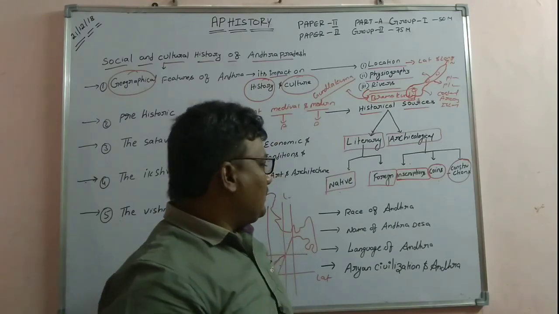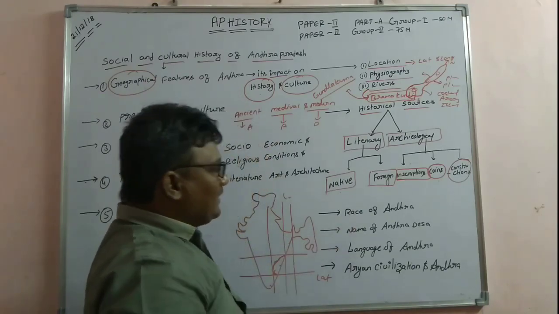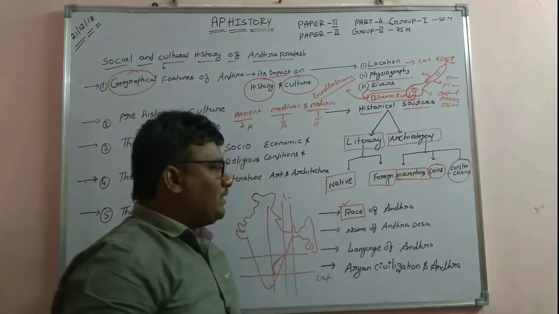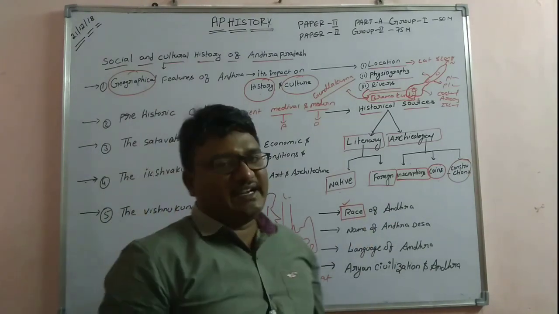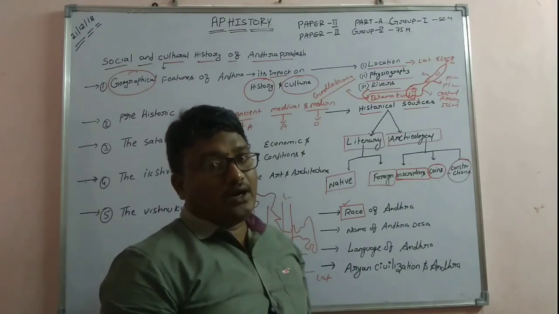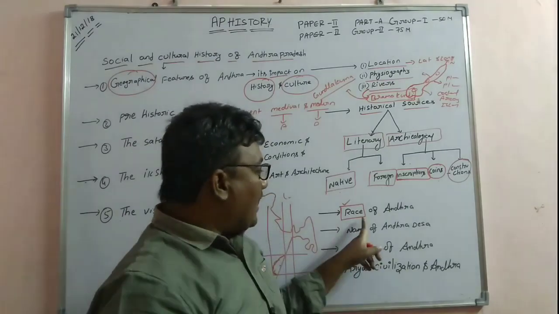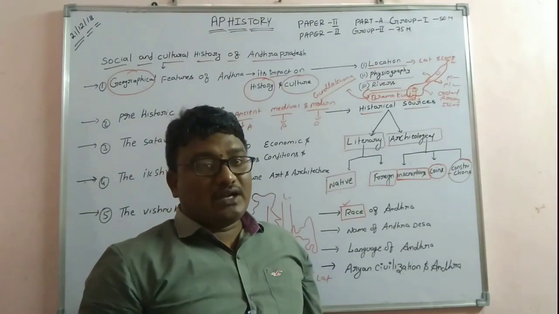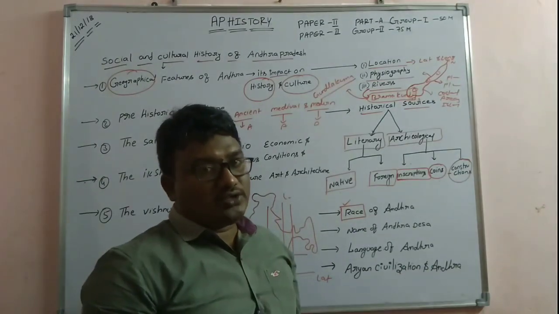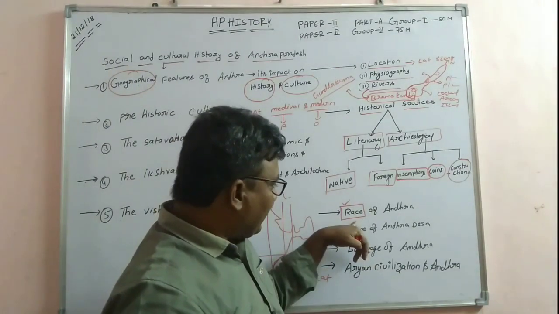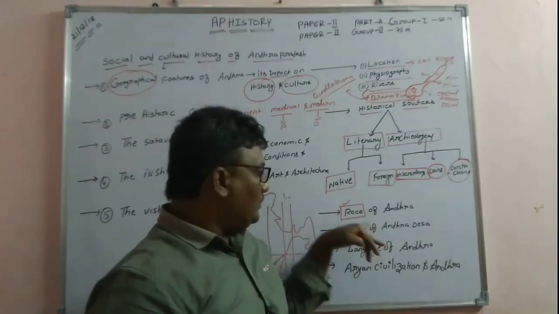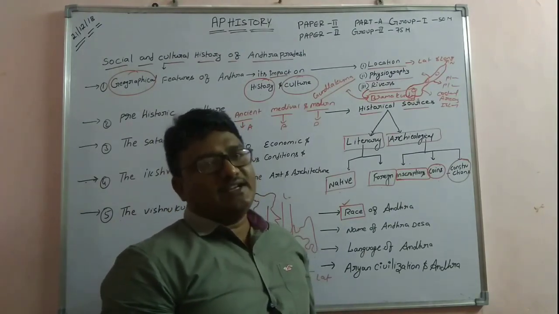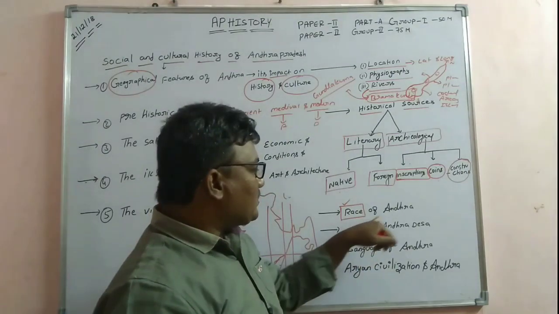And foreign sources means the sources given by foreign writers. Okay, and coming to the topic regarding the race of Andhra, this is the most important topic. Where did the race of Andhra originate? They will ask questions on the race: where did the race of Andhra originate, in which book or source was this race mentioned, or which book gives the description of the race of Andhra?